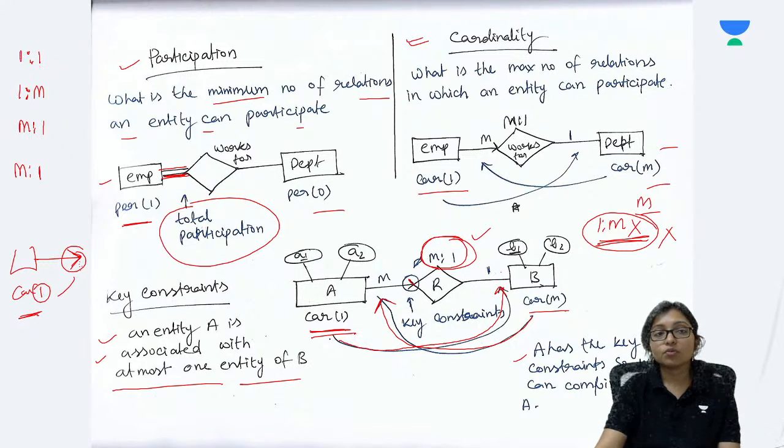For one to one, what to do? For one to many, what to do? For many to one, what to do? And for many to many, what to do? Whenever an ER diagram is given to you and they ask the minimum number of relations required, how to do it?